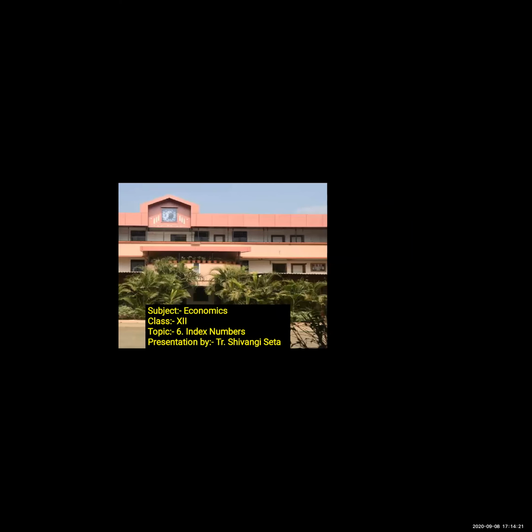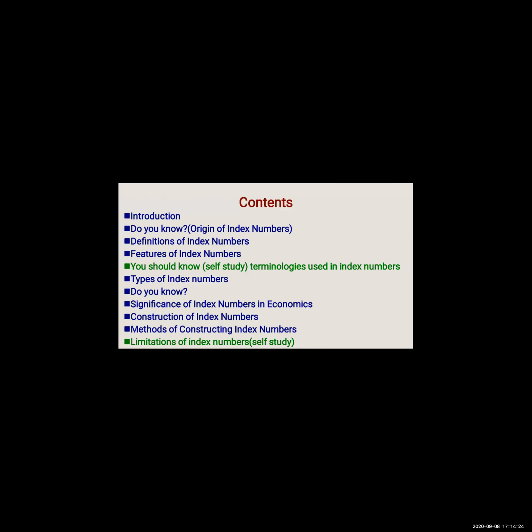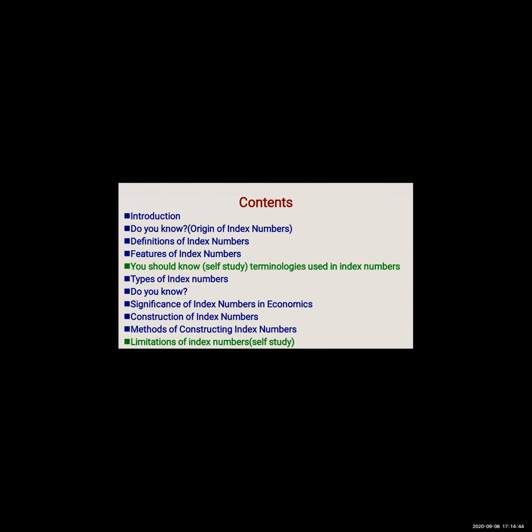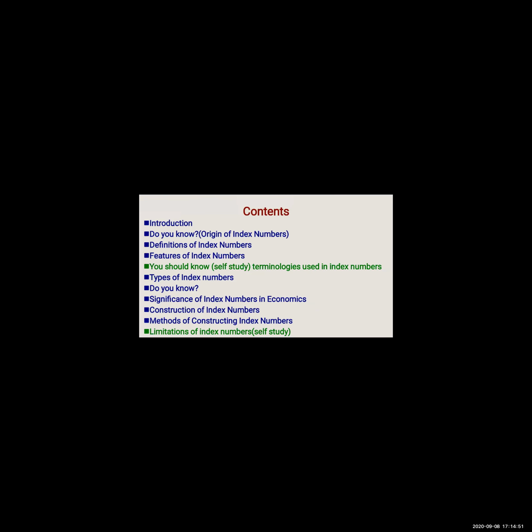So from this particular chapter, we are going to focus on the introduction part, origin of index number, definition of index number by two economists, and features of index number. We have a total of 8 features of index number, and terminologies used in index number. This is self study, but we are going to analyze this as well, because if you don't understand the main terminologies, you will not be able to understand the further concepts. Then types of index number.